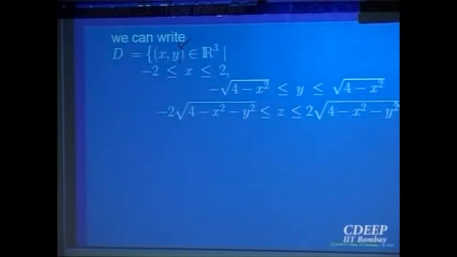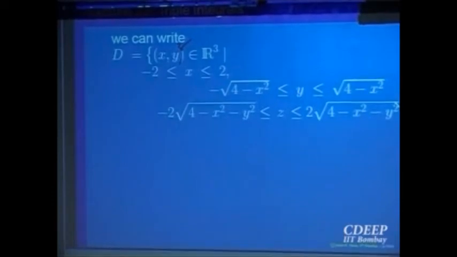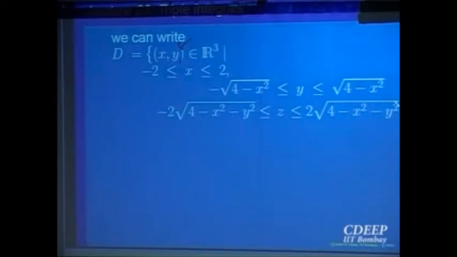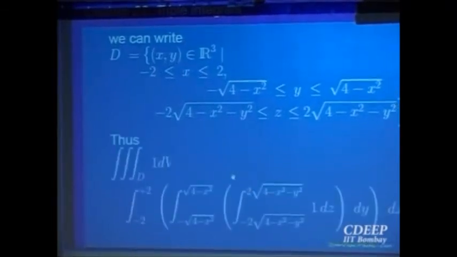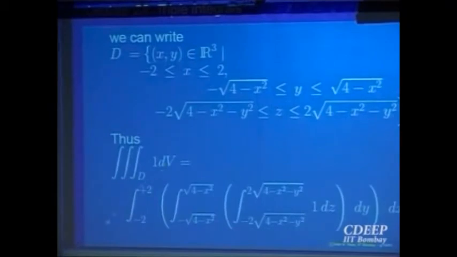So is it clear to everybody what the process of doing it is? Visualize the domain. You have to try to write it one variable at a time. Either try to project it onto one of the planes and see what the region R, that is the projection, is. That is a two variable thing. You can write it down as an elementary domain of type 1 or type 2 and integrate the other variable, that is the third variable. Okay. So once you want to write the integral, the integral of 1 dv will be equal to